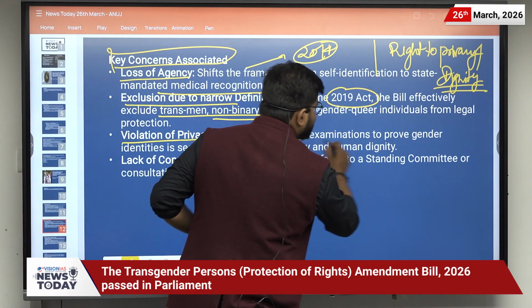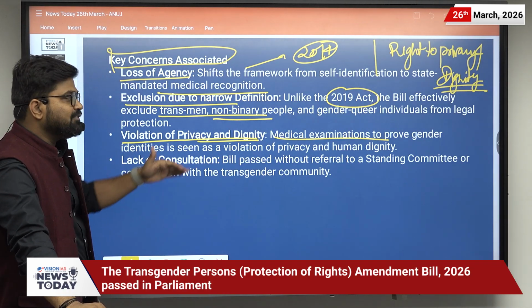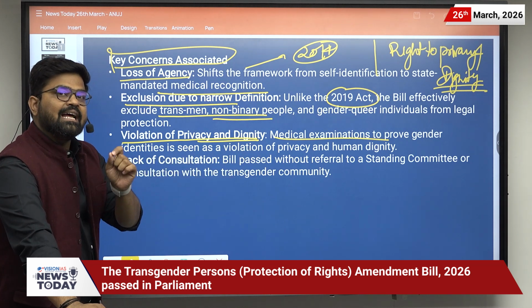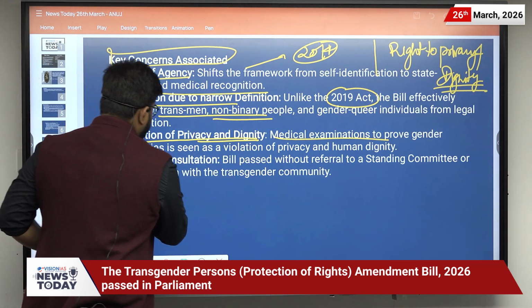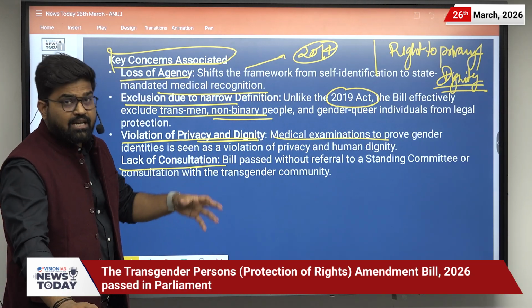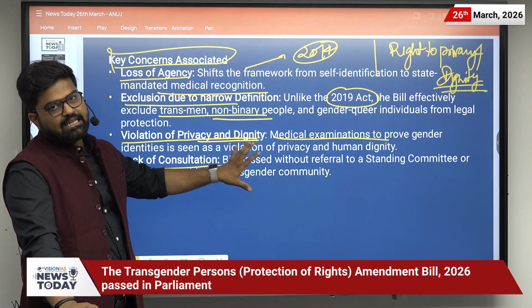Medical examination to prove gender identity is seen as a violation of privacy as well as human dignity. Then there is lack of consultation. The bill has been passed without referral to the standing committee or consultation with the transgender community.